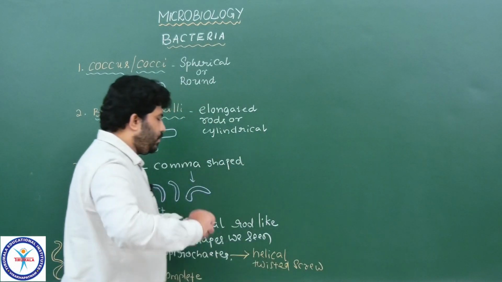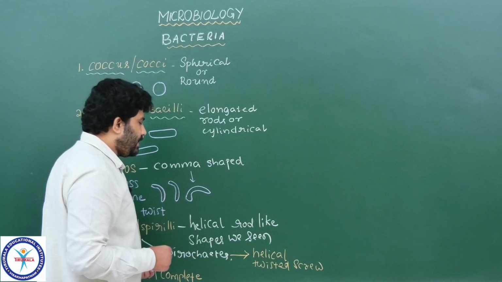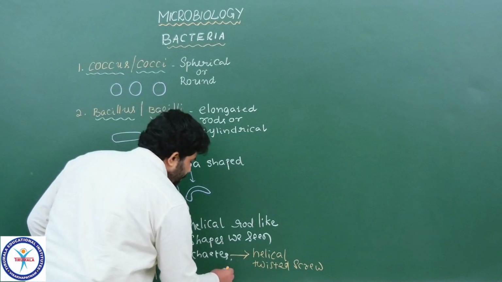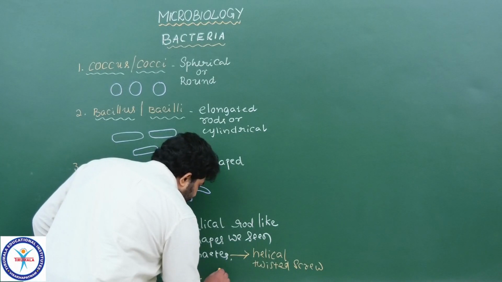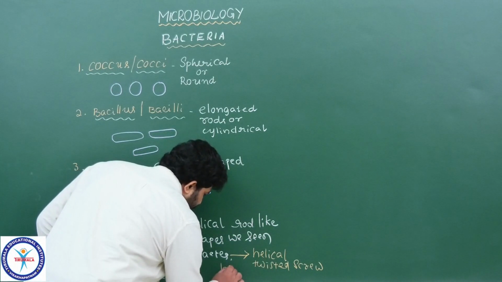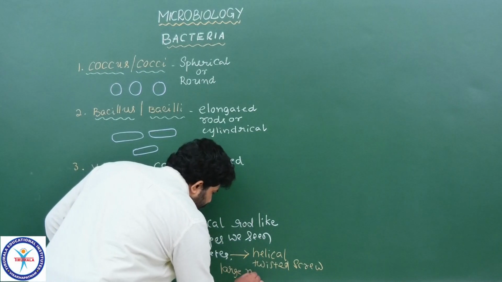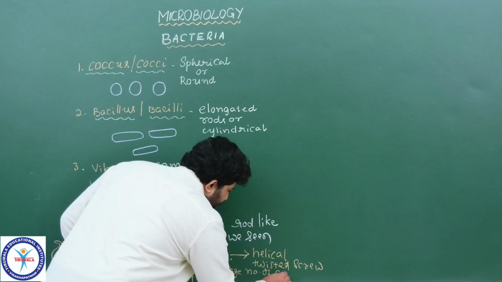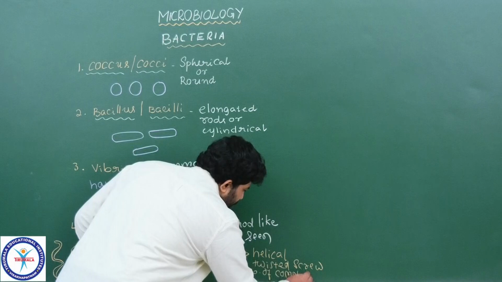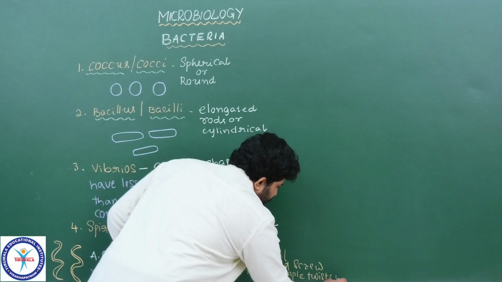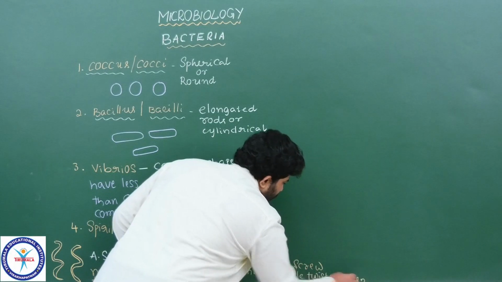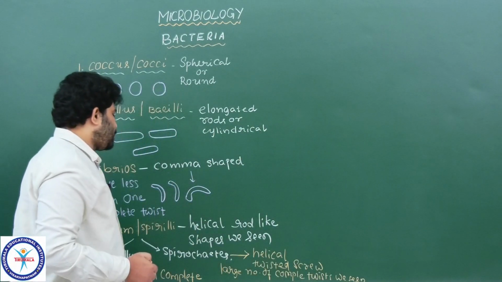With that type of structure, we are observing a large number of complete twists. Now got the point? That is what we call spirochete.